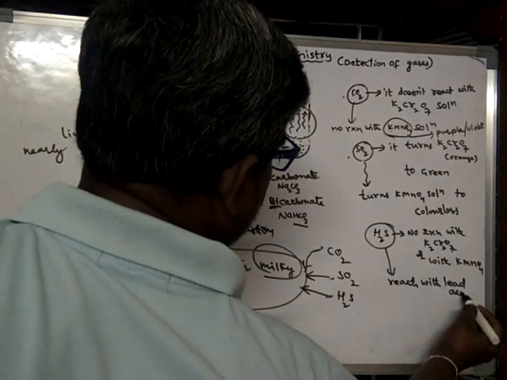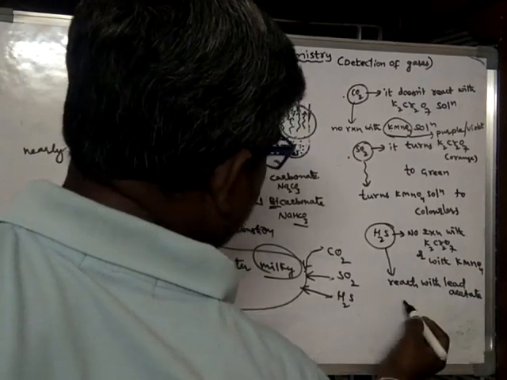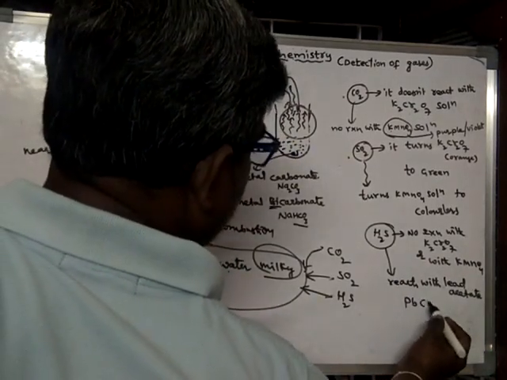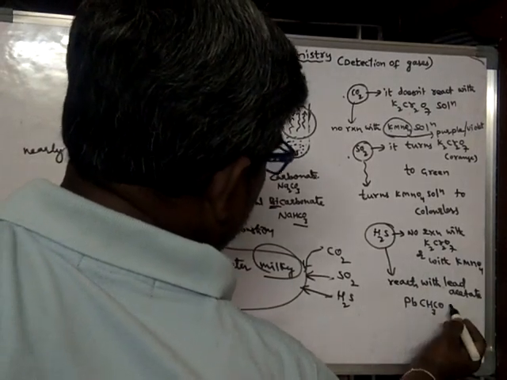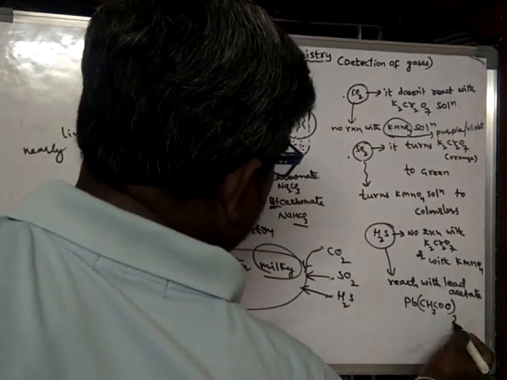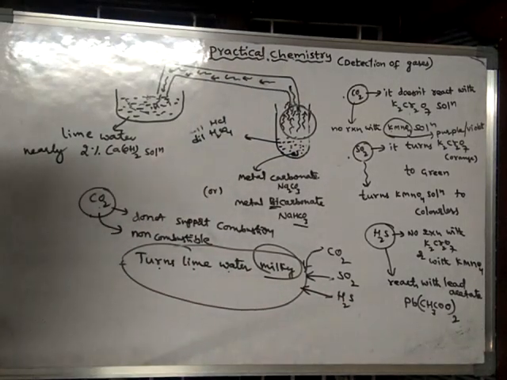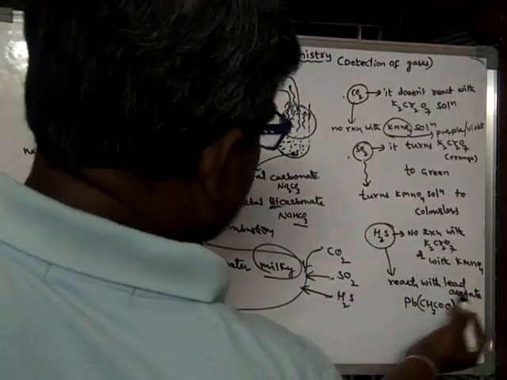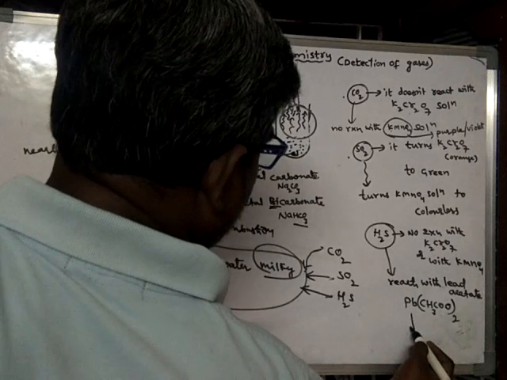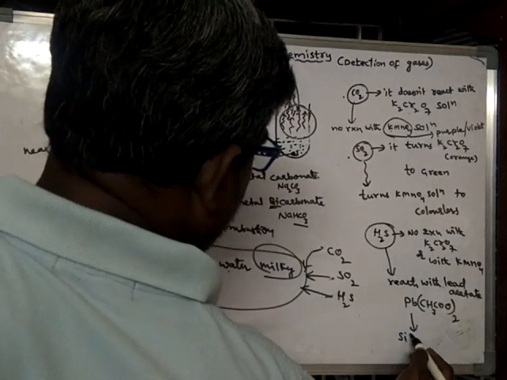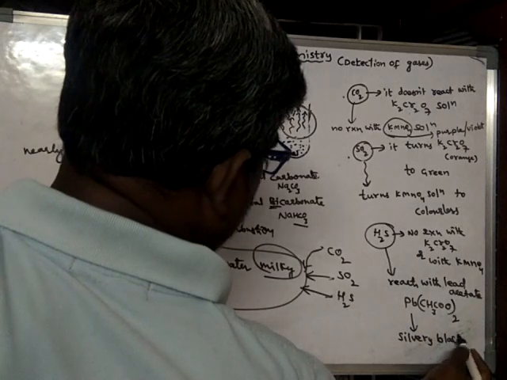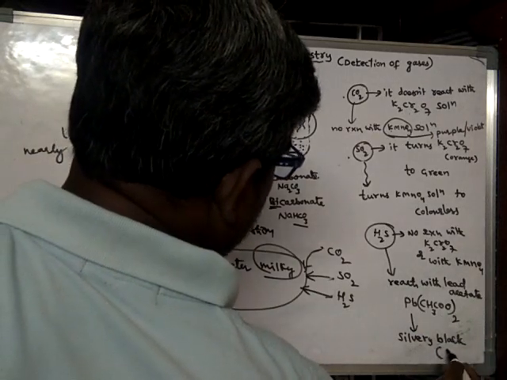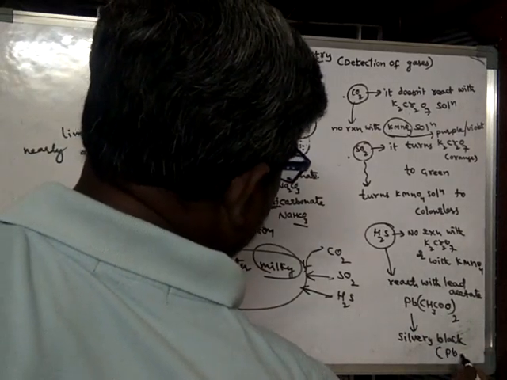Lead acetate, Pb(CH3COO)2, with CH3COO taken twice. H2S reacts with lead acetate and finally it turns silvery black, due to the formation of lead sulfide.